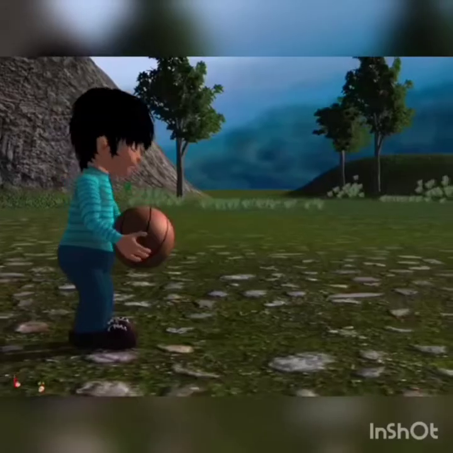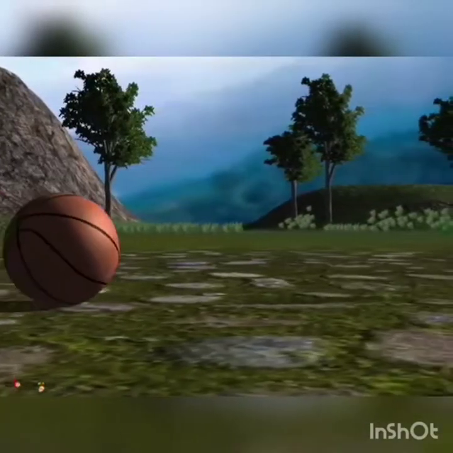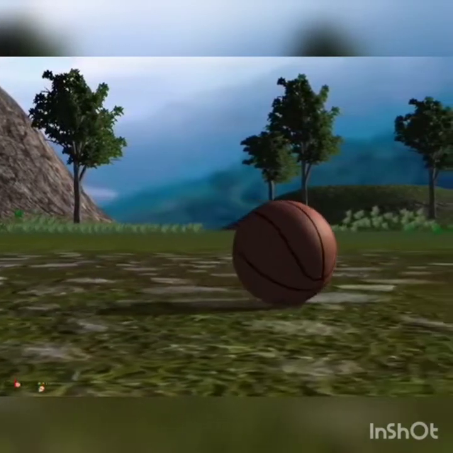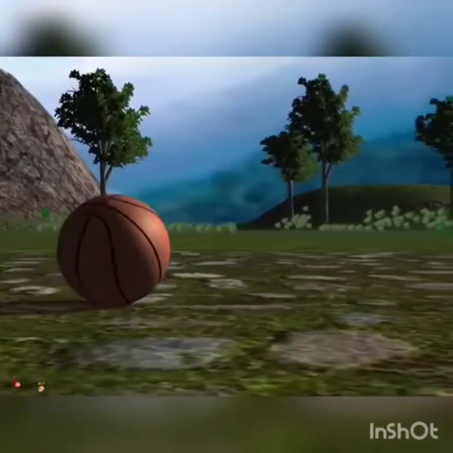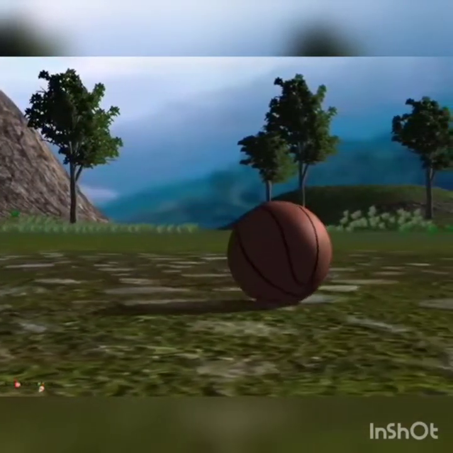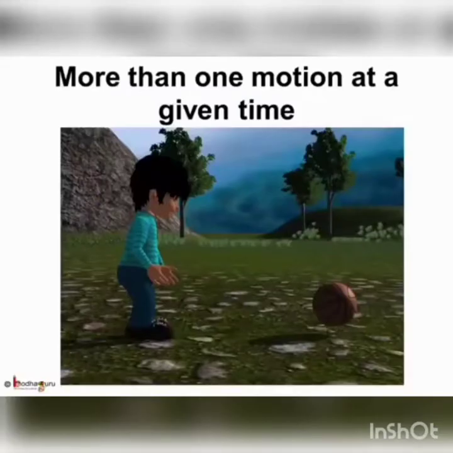Have you observed closely the motion of a ball on the ground? Here, the ball is rolling on the ground. It is rotating as well as moving forward on the ground. Thus, the ball undergoes a rectilinear motion as well as rotatory motion.